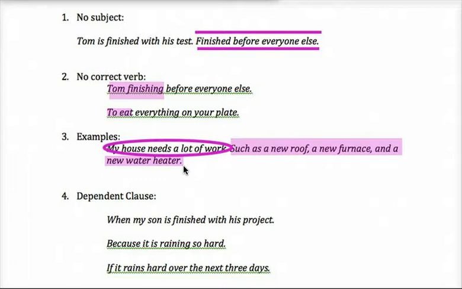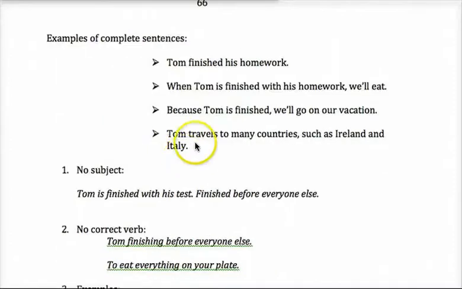And yeah, they're pretty important to have, but don't have them as their own sentence. There's no subject, there's no verb, so you have to attach it to the previous sentence, like we did with, let me go back up here. Tom travels to many countries, such as Ireland and Italy. That works there. All right, excellent.